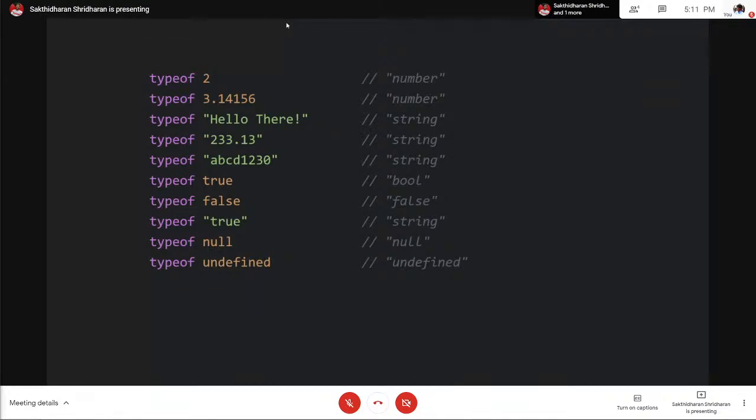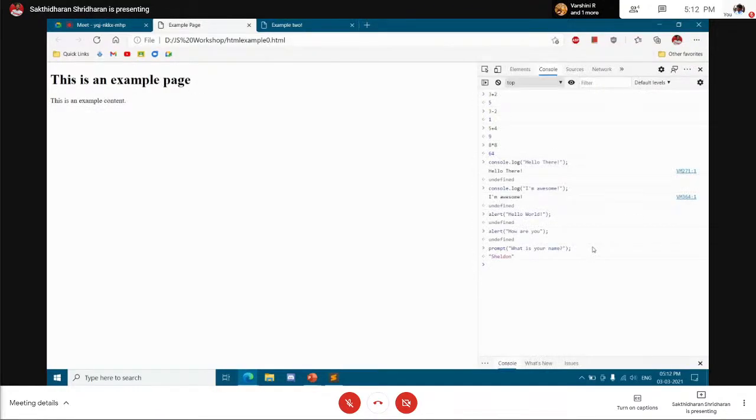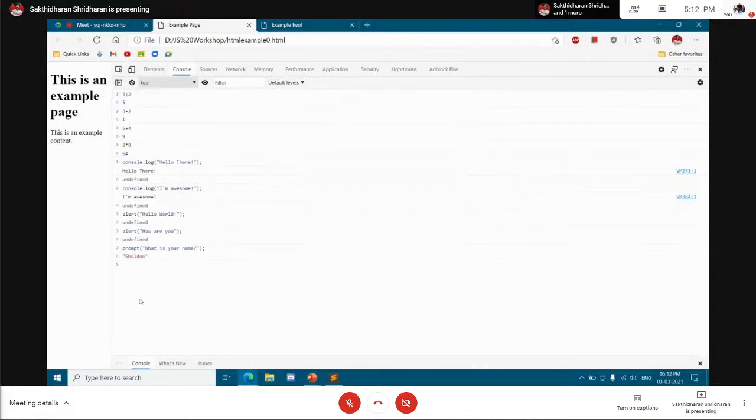Now to check which data type something is, you have to use the typeof operator: typeof, space, the data. We'll do that now. Let me expand this for your convenience. Yeah. So typeof, type anything here.